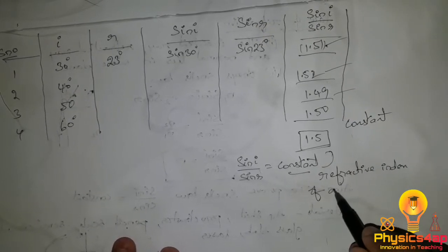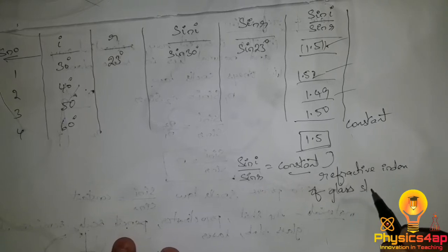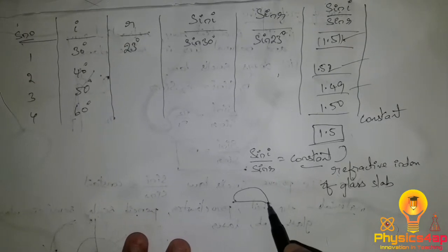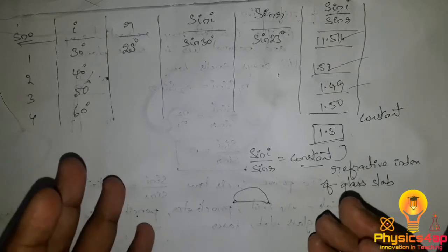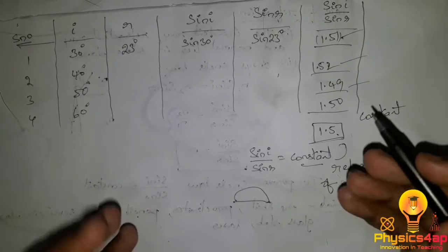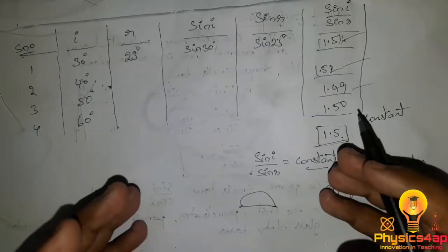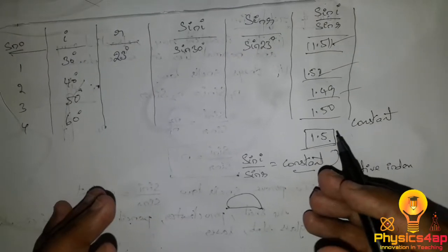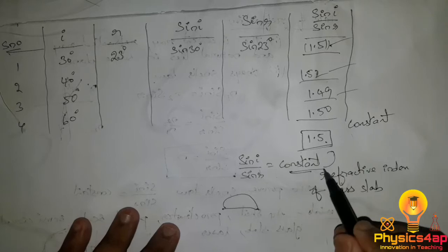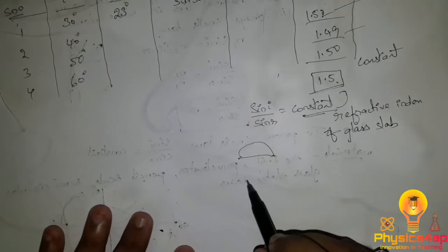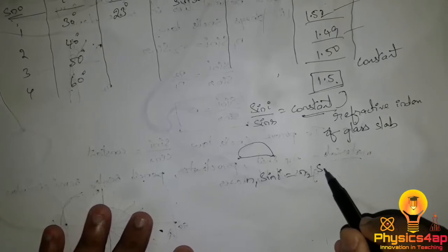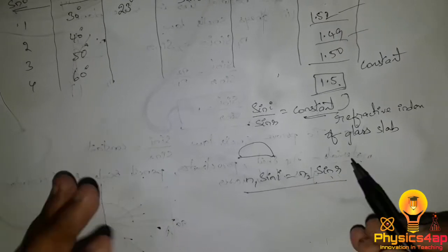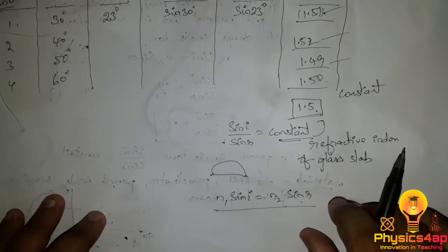of a glass slab. So what we have taken, the semicircular glass slab. So the refractive index of the semicircular glass, it is made up of glass. So 1.5 is the refractive index of the glass which we have taken here. So sin I by sin R equals constant. By this we can prove that n1 sin I is equal to n2 sin R. So this is what we can prove over here.